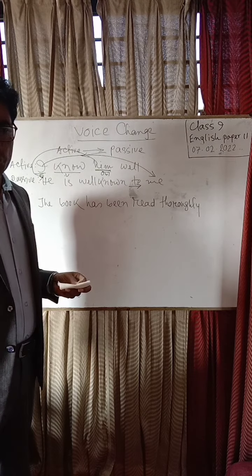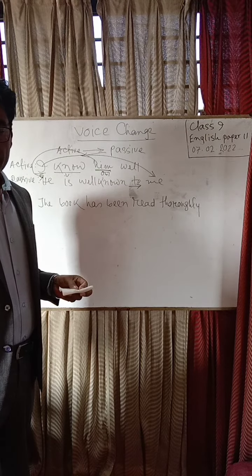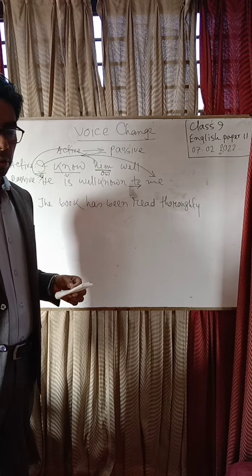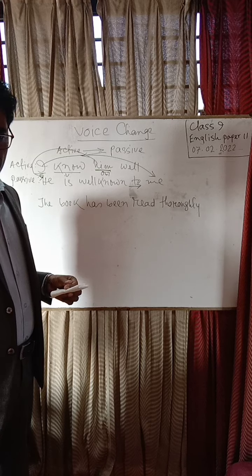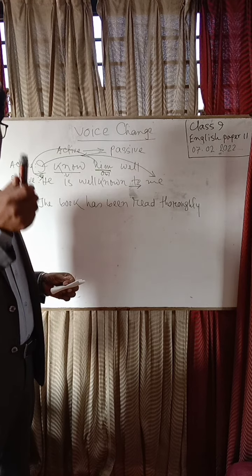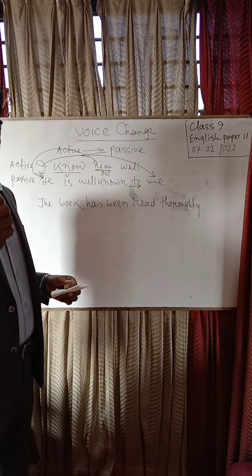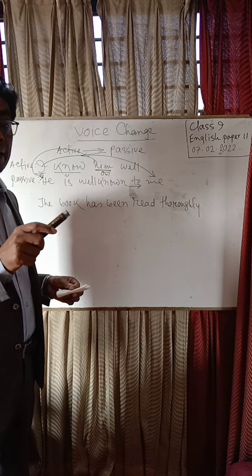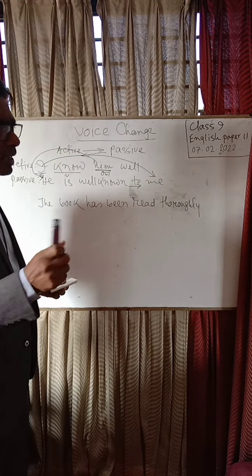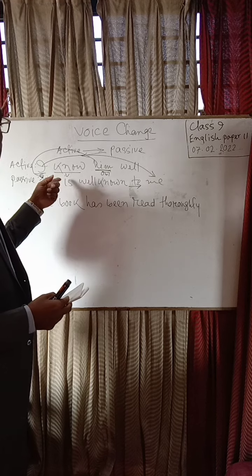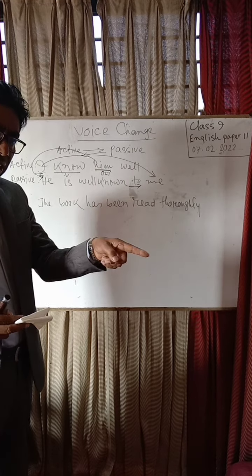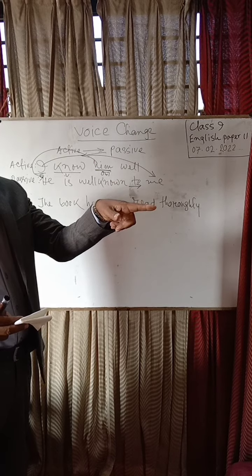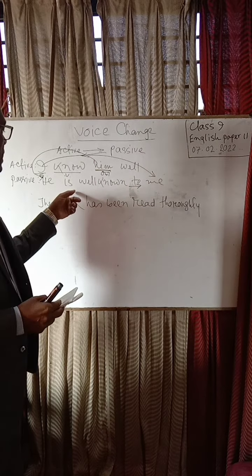At first, you have to find out subject, verb, object. Remember, listen carefully. At first, you have to find out subject, verb, object. Then you have to bring the object into subject position. Then you have to use an extra auxiliary verb. Again I am saying, if there is an auxiliary verb, of course it will sit. Then an extra auxiliary verb will come to the sentence.